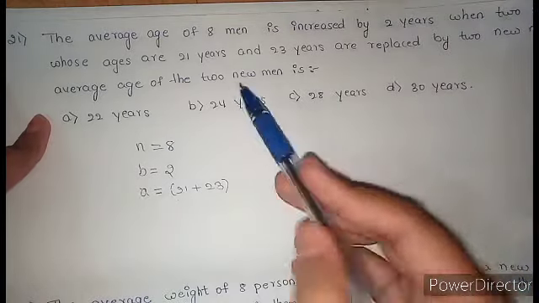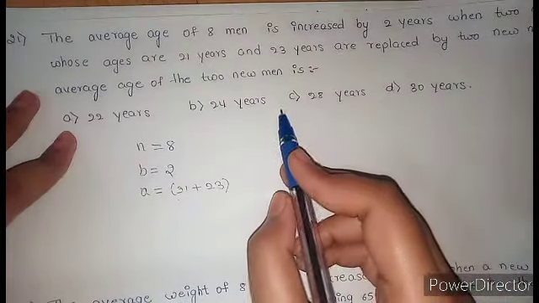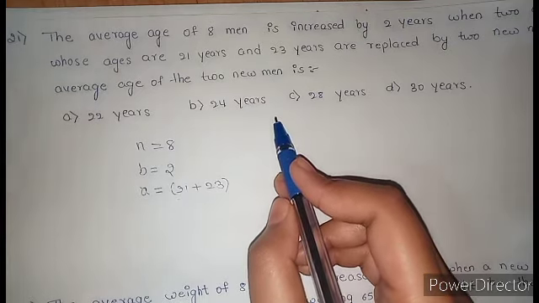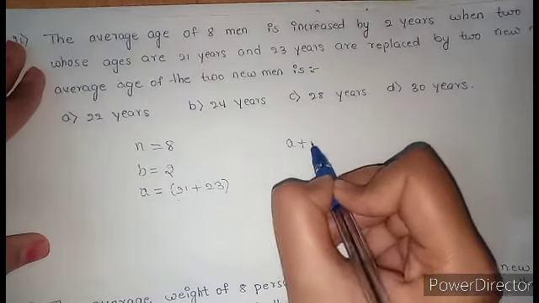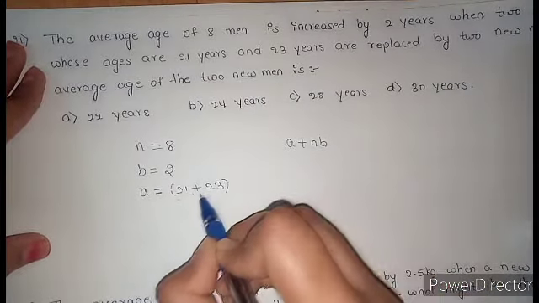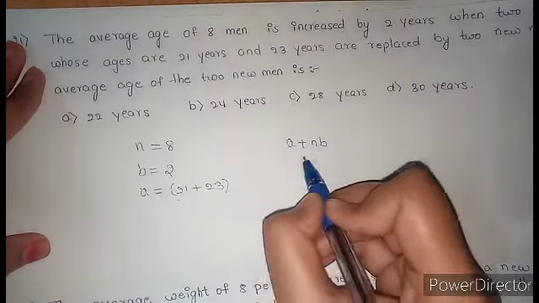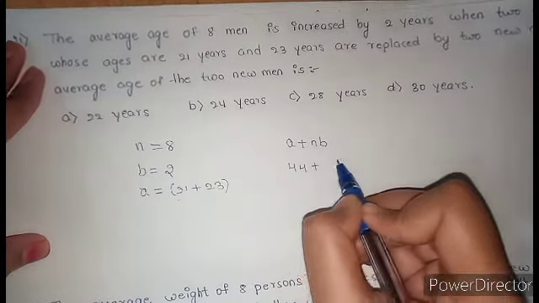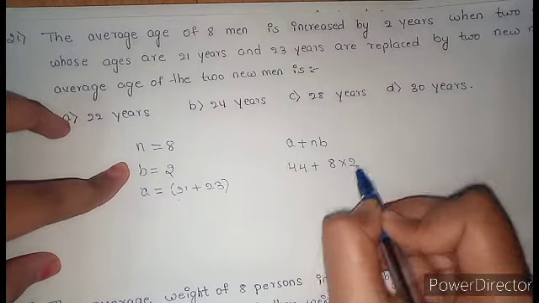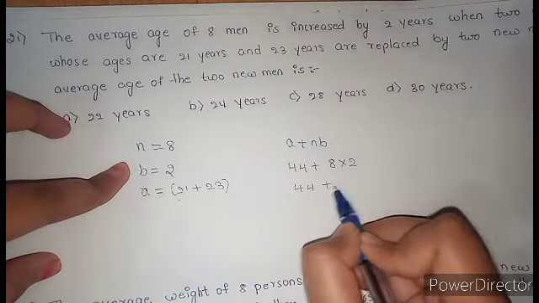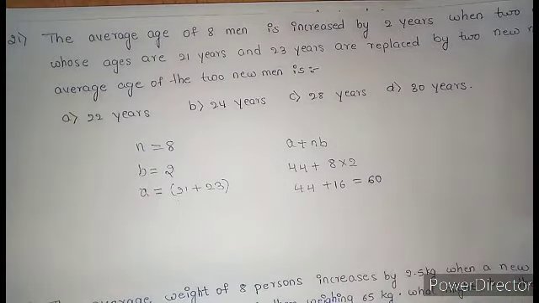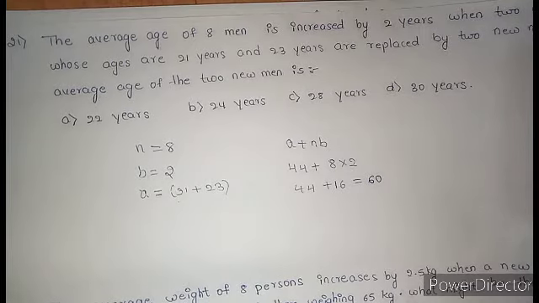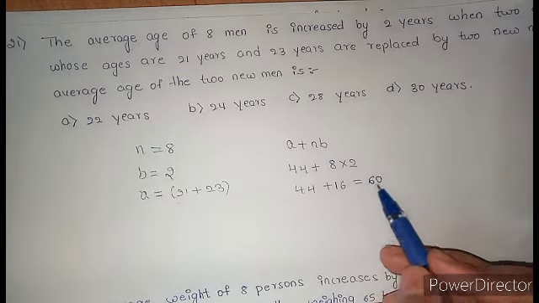Then the average age of the 2 men. What is the formula to find the age of the 2 men first? Not average age, just the age of 2 men. That is A plus NB. A is 21 plus 23, that is 44, plus N is 8 into 2. 44 plus 16, you'll get 60. What is this 60? This 60 is the sum of the age of 2 new men.